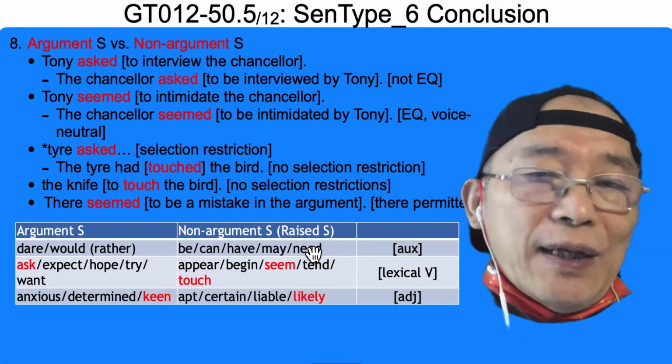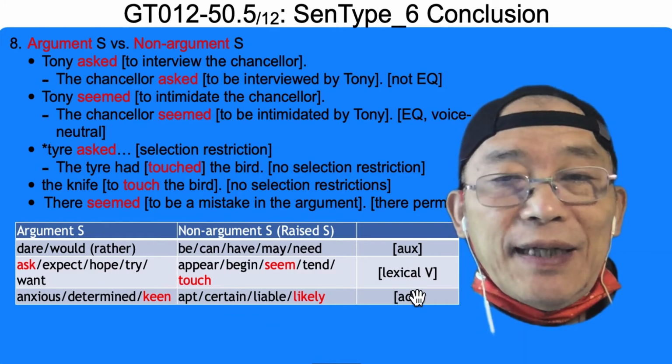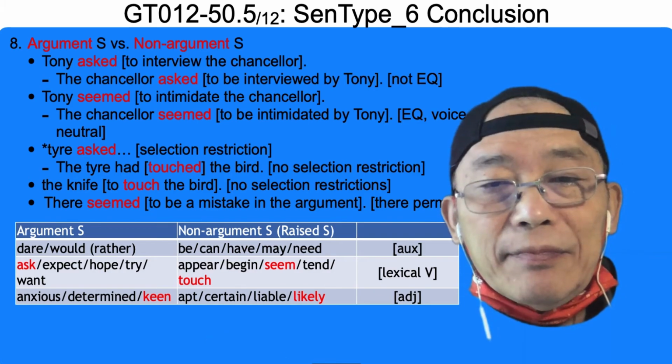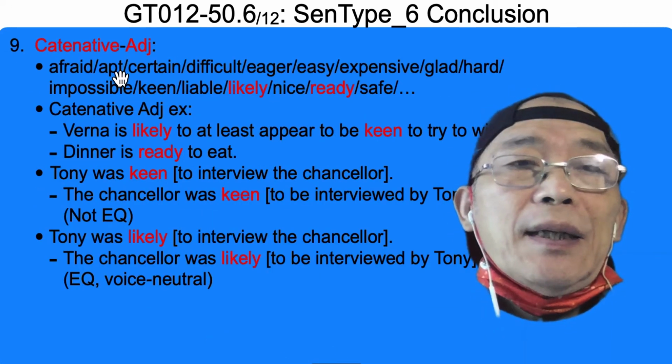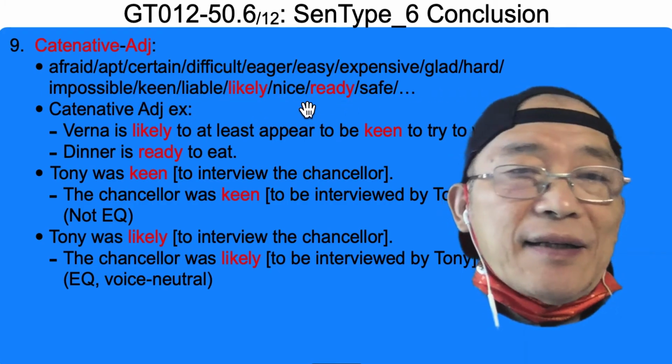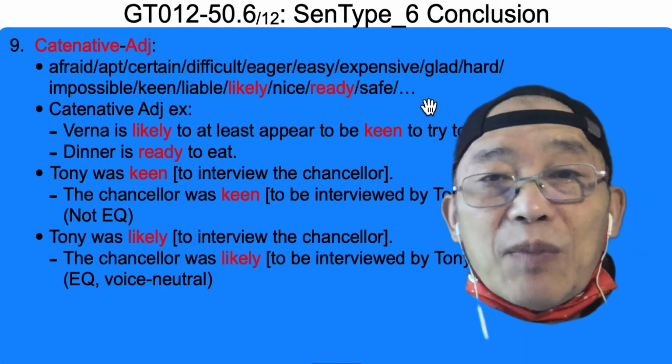They take raised subject. 3 kinds and 3 kinds. Catenative adjective, these are all kinds of catenative adjectives.